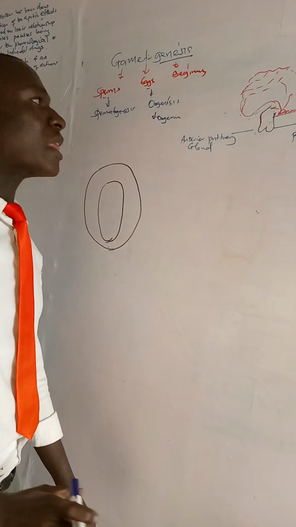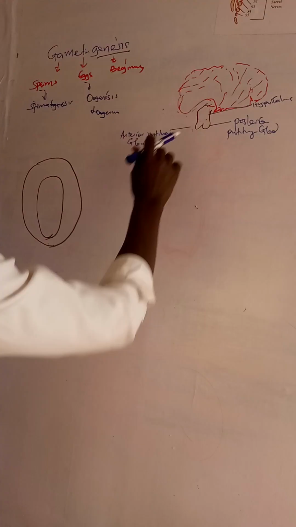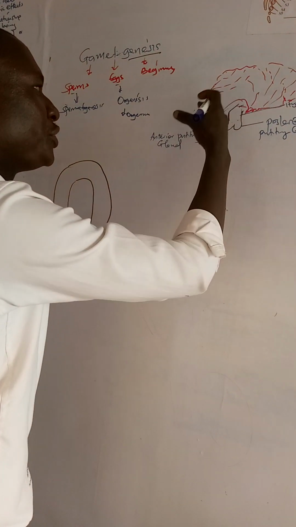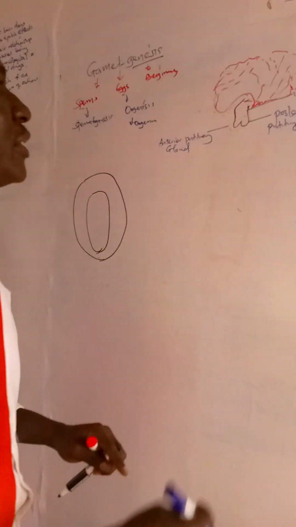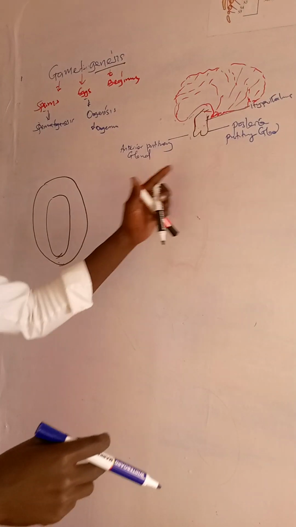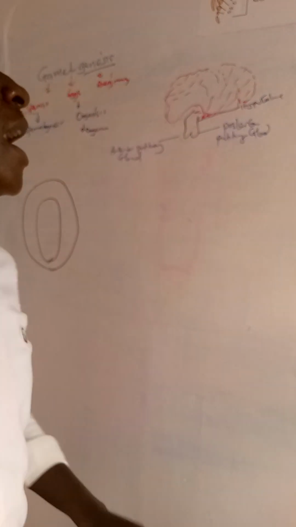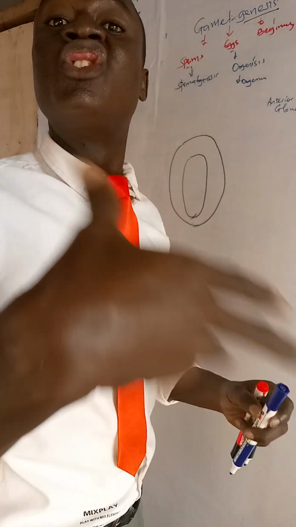Now, I'm taking you back to the brain. The brain has a part known as the hypothalamus. This hypothalamus is projected to a gland known as the pituitary gland. Now, this pituitary gland has two lobes, the anterior lobe and then the posterior lobe. Now, these pituitary glands purposely produce hormones.